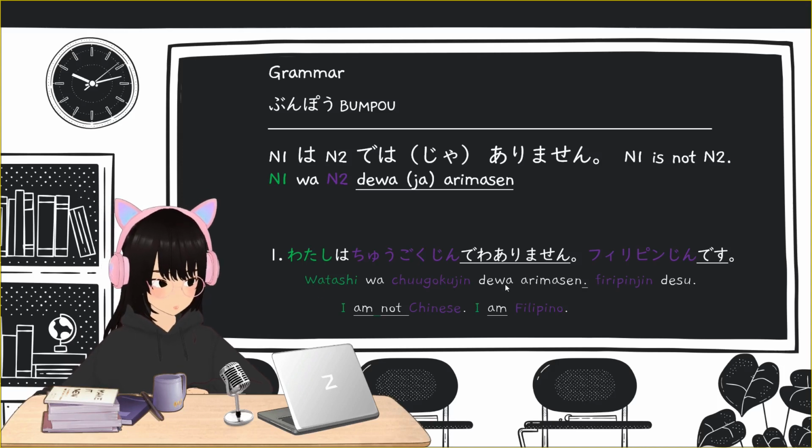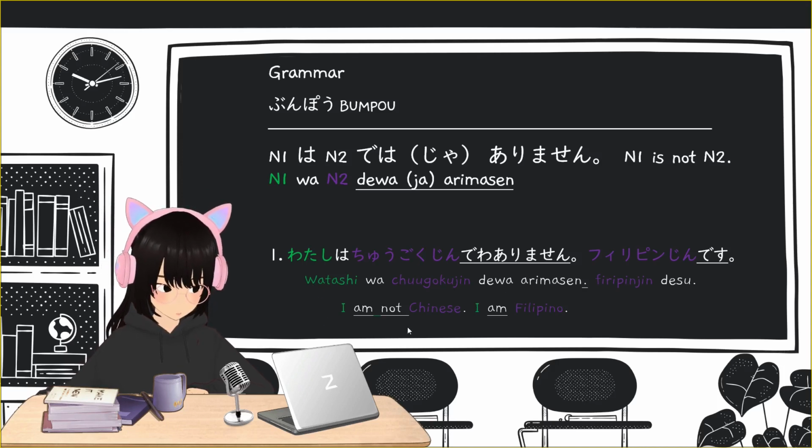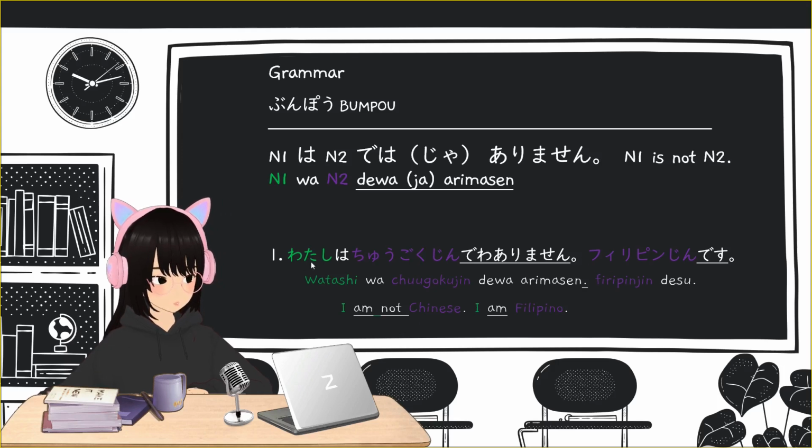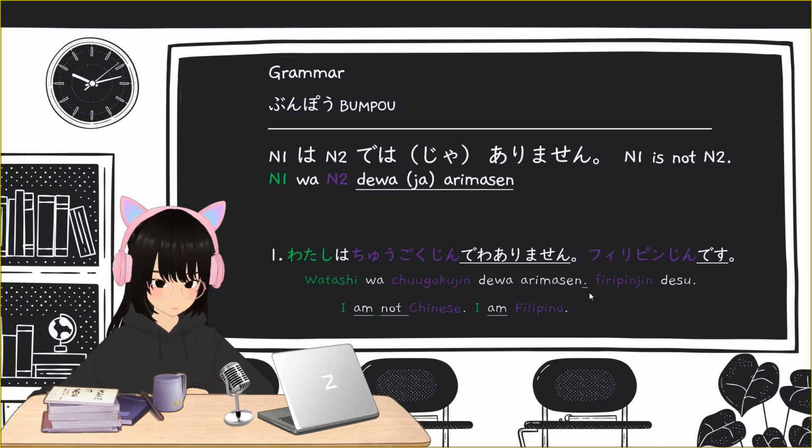Watashi wa Chugoku jin dewa arimasen is I am not Chinese. Even though the subject watashi is omitted in the second sentence, it still means I, because we know from the first phrase that the subject is watashi.